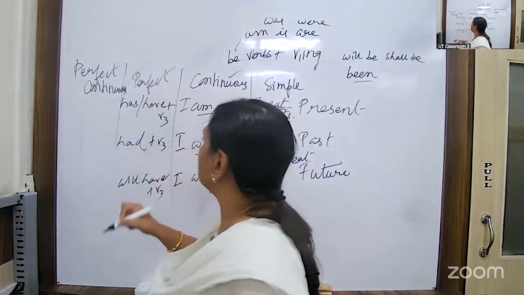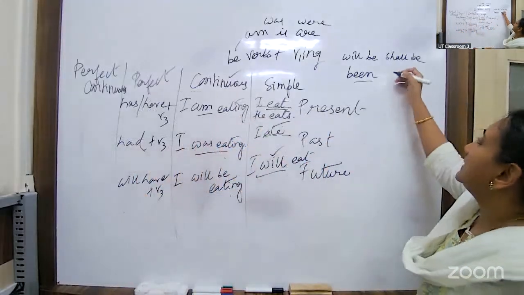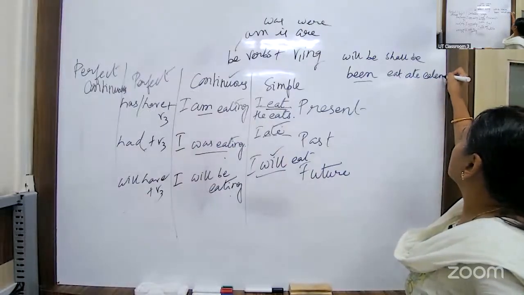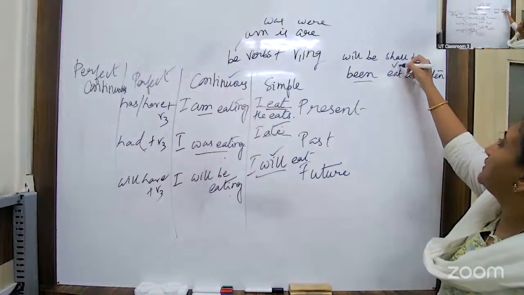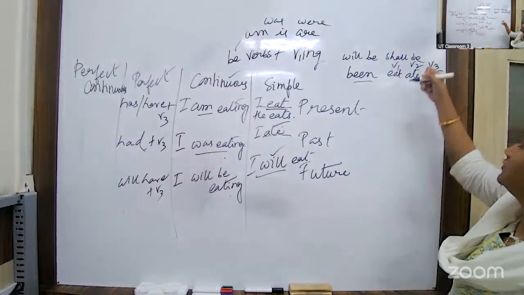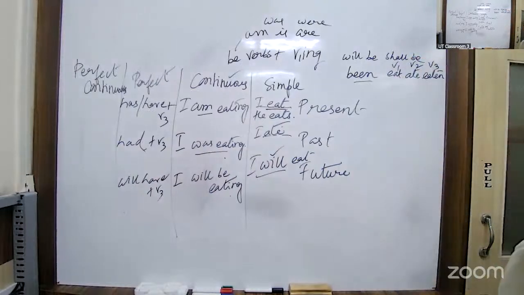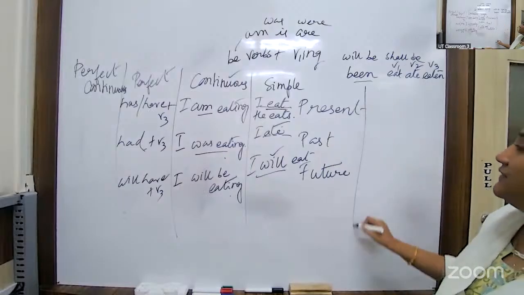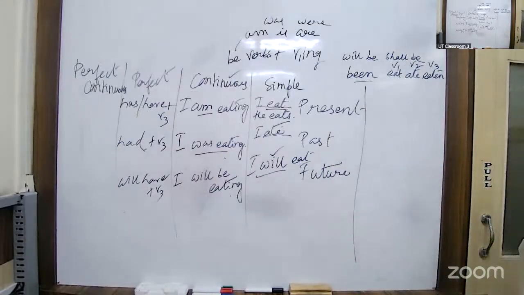Now tell me the sentences. Third form means eat, ate, eaten. Okay, verb number 1, verb number 2, verb number 3. Okay, fine. Now tell me, how will I write these sentences in present perfect, past perfect, and future perfect? In present, I have eaten.